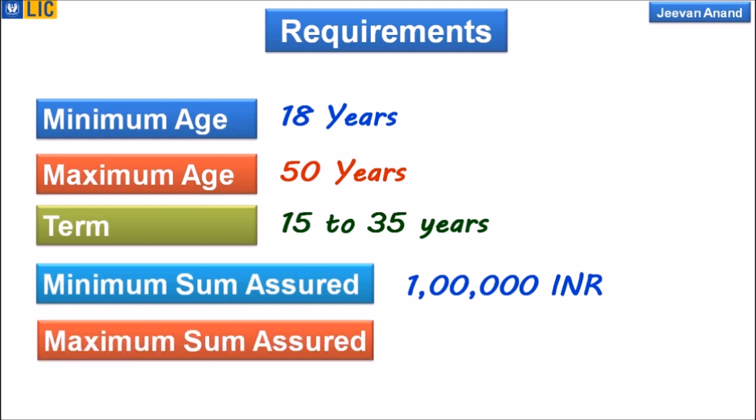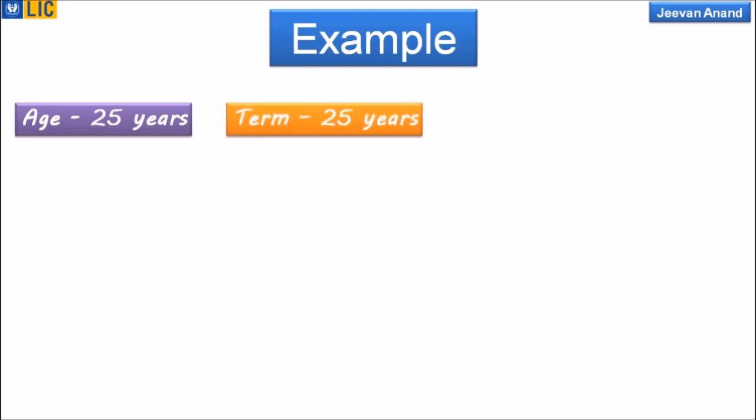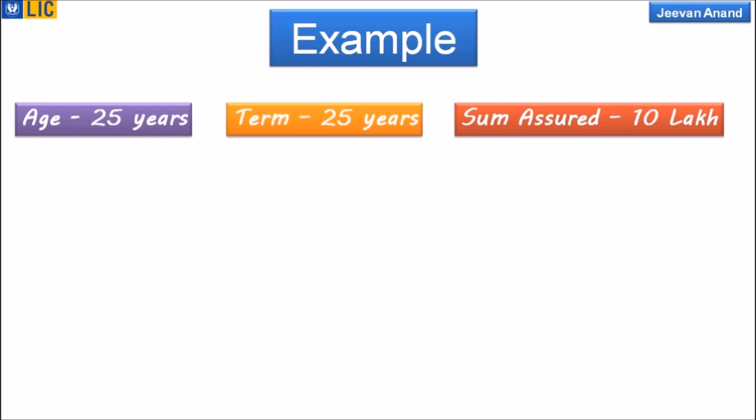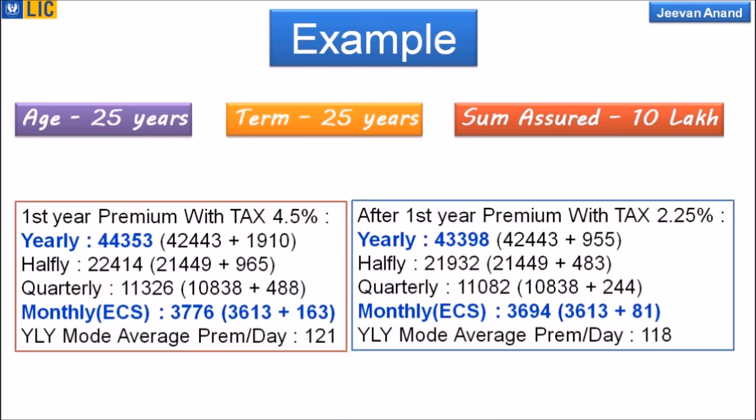And what is the maximum sum assured? No limit. There is no limit. Take an example. For example, the policy holder's age is 25 years and he chooses to pay for a 25-year term, and the sum assured is 10 lakh. How much will he pay? For the first year, he will pay about 44,000 rupees per annum. From the second year onwards, he will pay about 43,000 per annum.